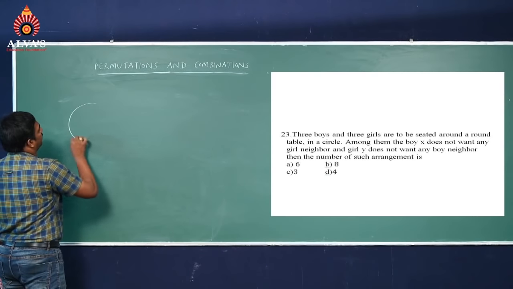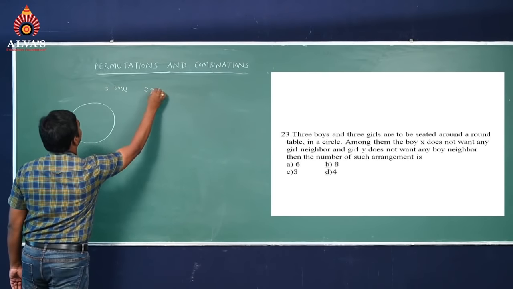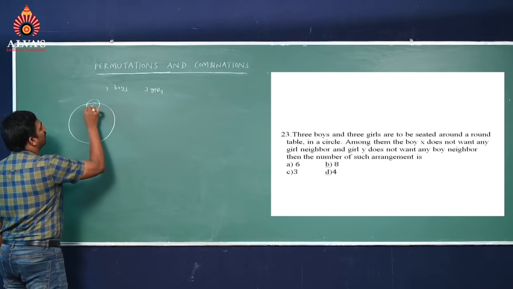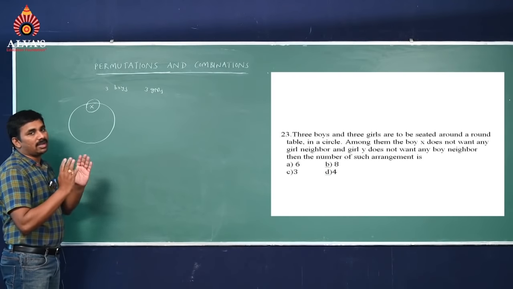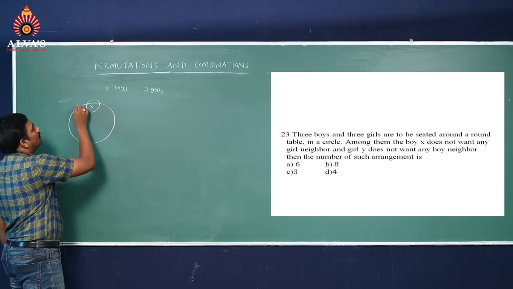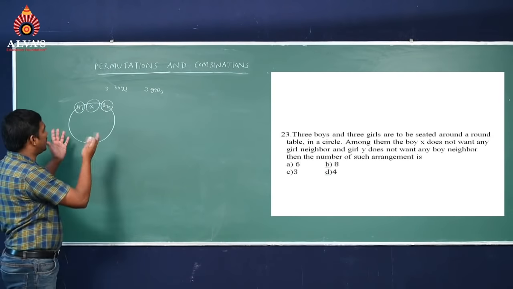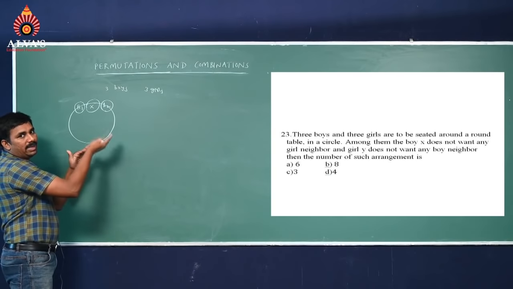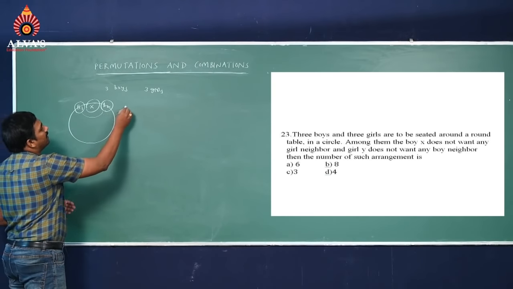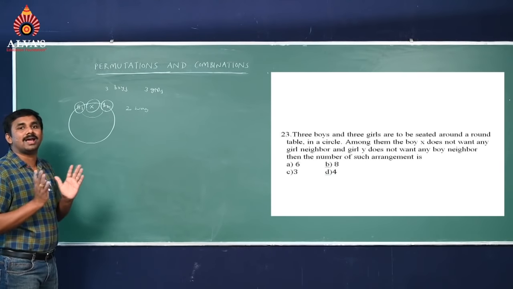See here, around a table we have to arrange 3 boys and 3 girls, but here boy X does not want any girl as a neighbor. He does not want any girl as a neighbor means we can arrange the remaining boys, boy 1 and boy 2, as neighbors. That means B1, B2, we can interchange their places, B1, B2 or B2, B1. So that's why it is 2 ways. So now the boy X does not have any girl as a neighbor.